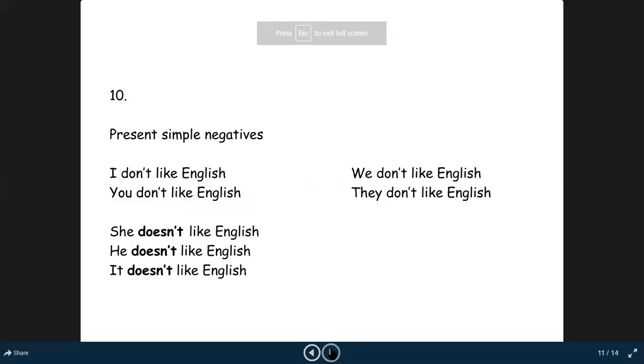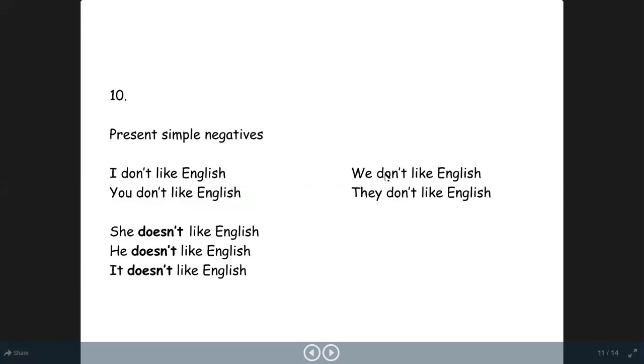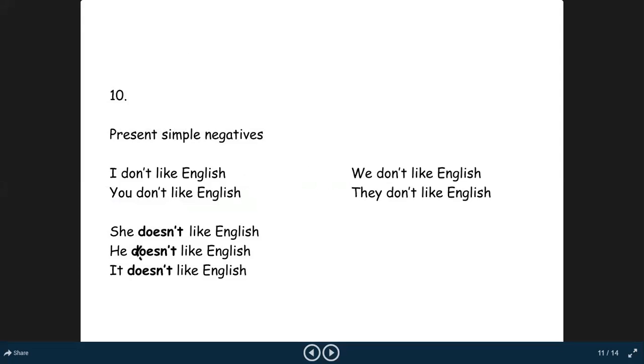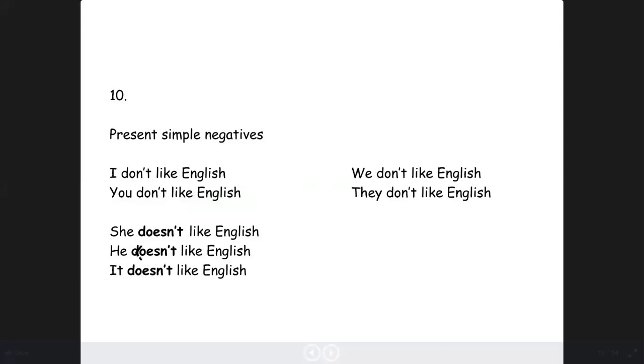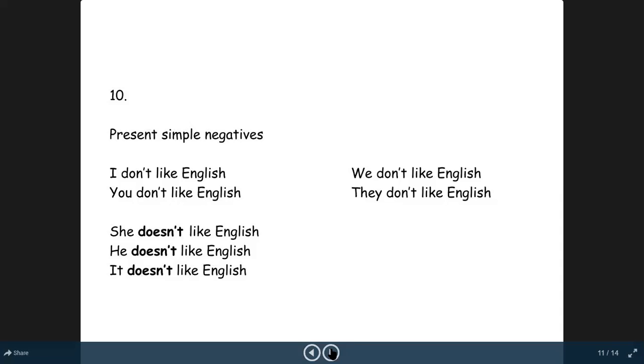Yes, these are the negatives. So I, we, you, they are all using don't. I don't like English, you don't like English, we don't like English, they don't like English. These are the negative sentences. And for he, she, it, and singular nouns, she doesn't like English, she does not like English, he does not like English, or it doesn't like English. So is it difficult? I don't think so. After having this tutorial, you will have a very clear view of the present simple tense.